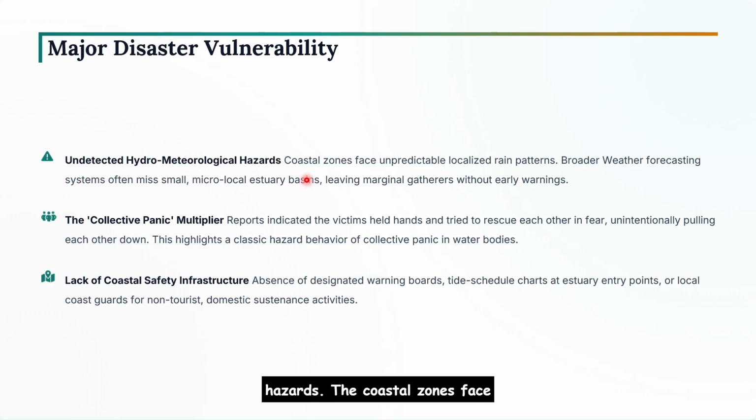The coastal zones face unpredictable localized rain patterns. So the rain pattern will not be constant throughout the entire coastal area. So there will be unpredictable localized rain patterns. But the broader weather forecasting system often misses the small micro local estuary basins, which leaves these marginal gatherers without any early warning.